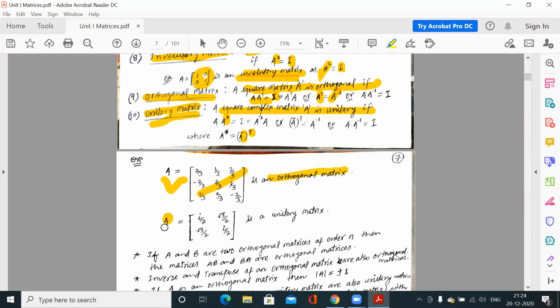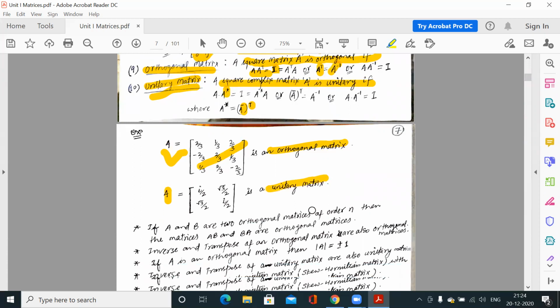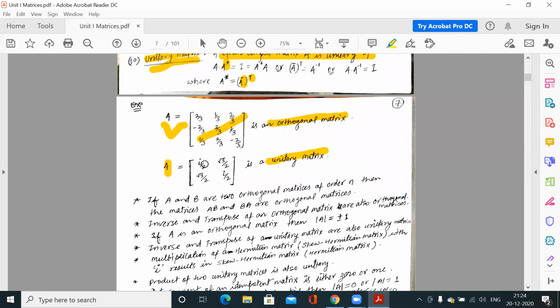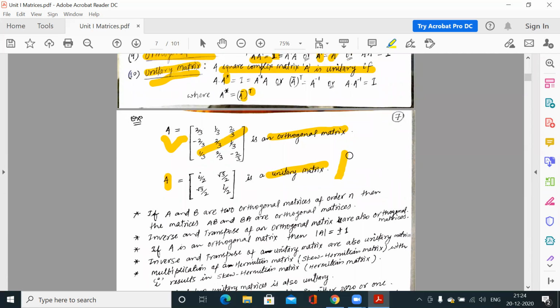So how to verify this? This is one example of a unitary matrix. This is A. So you find out A star. So what is A star? A star is the conjugate of this matrix, so find out transpose and conjugate. And so this is the A star. Now you multiply A into A star. So this multiplication gives you the identity matrix. So this is a unitary matrix.